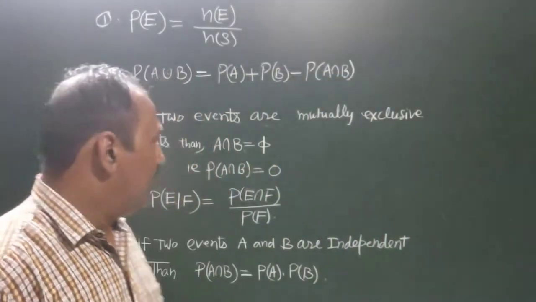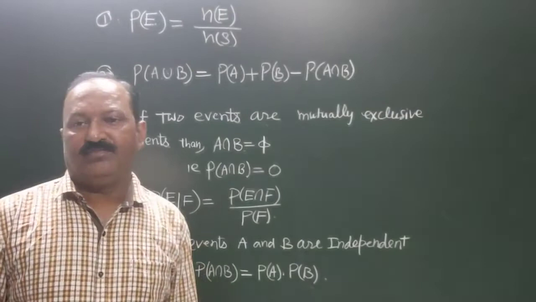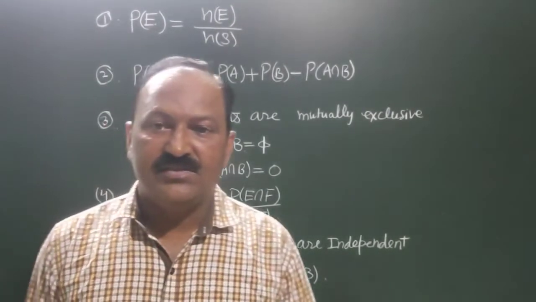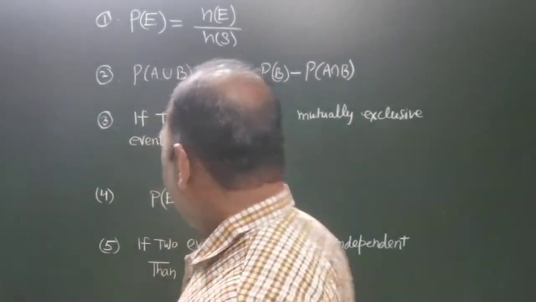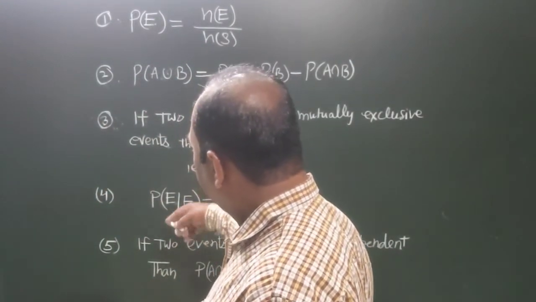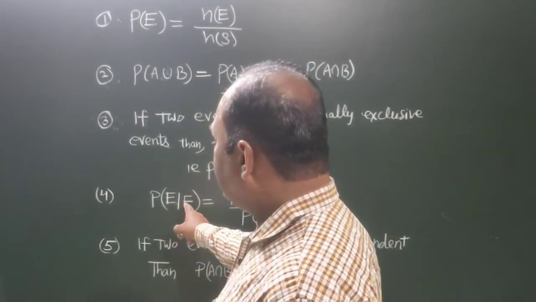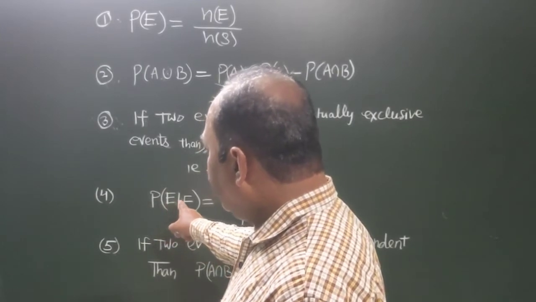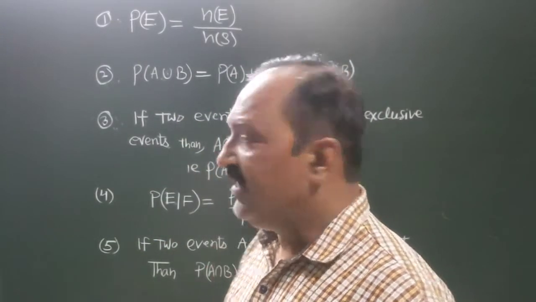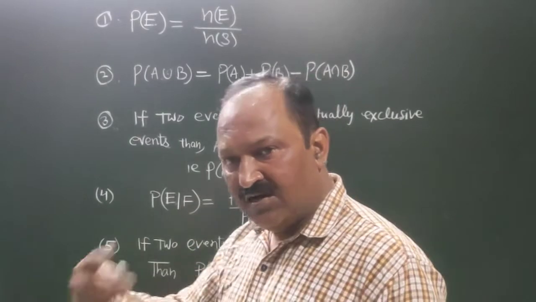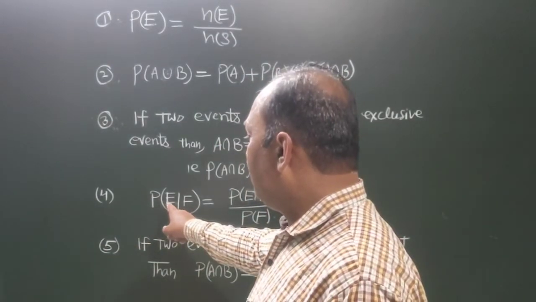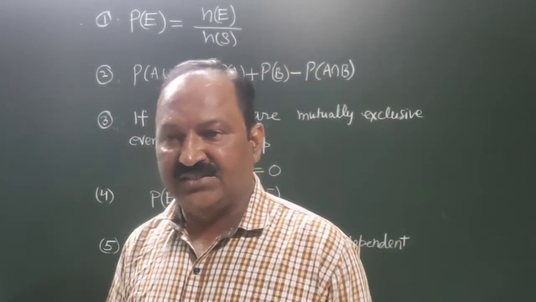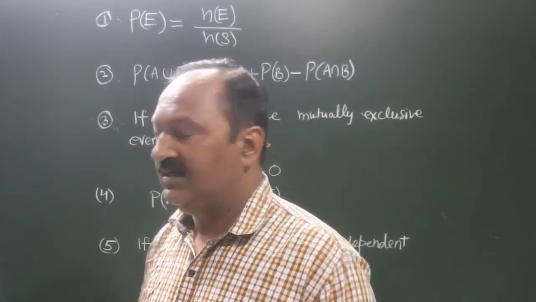Now let us discuss the conditional probability. If E and F are two events, and the event F has already occurred, then it is named as the probability of E conditional F. The condition is that F has occurred. Then what is the probability of E if F has already occurred?